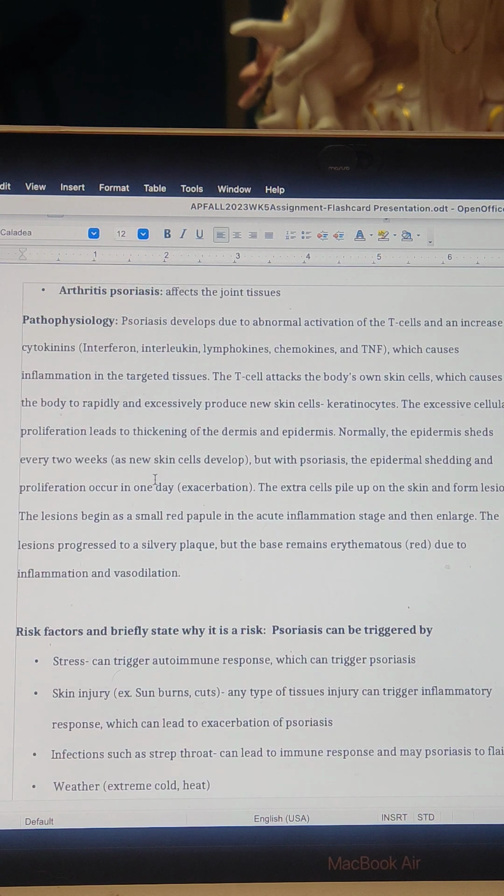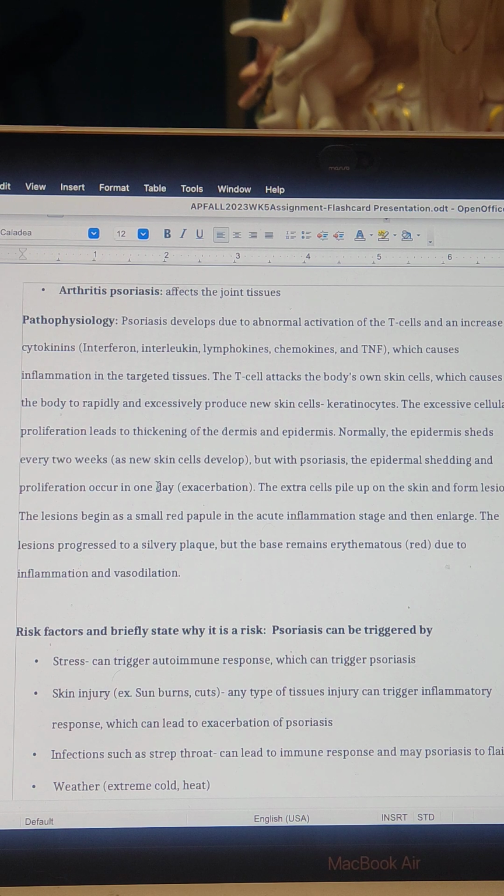Okay, so pathophysiology. Psoriasis develops due to abnormal activation of the T cells and an increase in the cytokines that cause inflammation in the targeted tissue. So basically the T cells attack the body's own skin cells, which causes the body to rapidly and excessively produce new skin cells, the keratinocytes. The excessive cellular proliferation leads to thickening of the dermis and the epidermis.